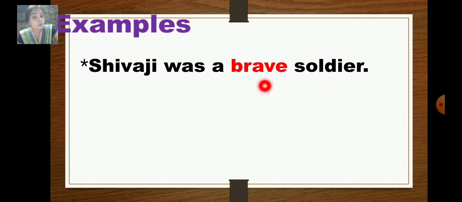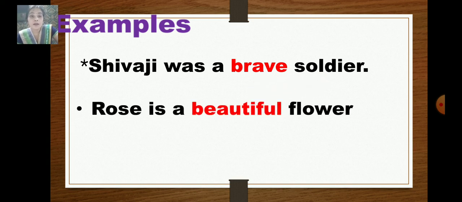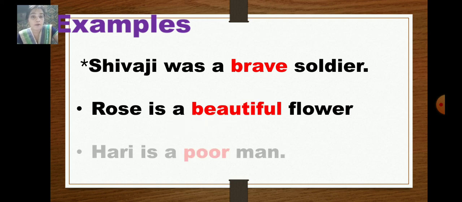So the word brave is an adjective. Rose is a beautiful flower. So how is the rose? It's very beautiful. Okay. So rose is a beautiful flower. So this beautiful describes the rose flower.